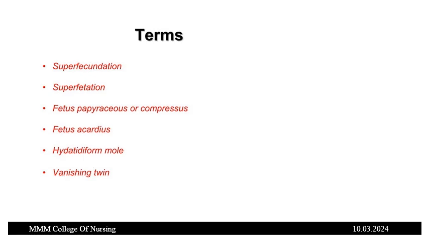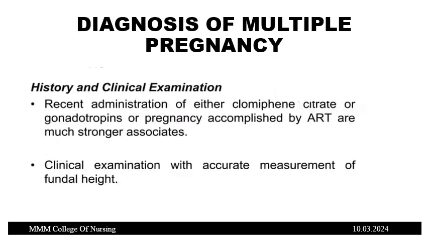So these are some of the terms to be learned that one can come across in multiple pregnancy. Next we'll come to the diagnosis of multiple pregnancy. In case of history and physical examination, what are we going to look for?